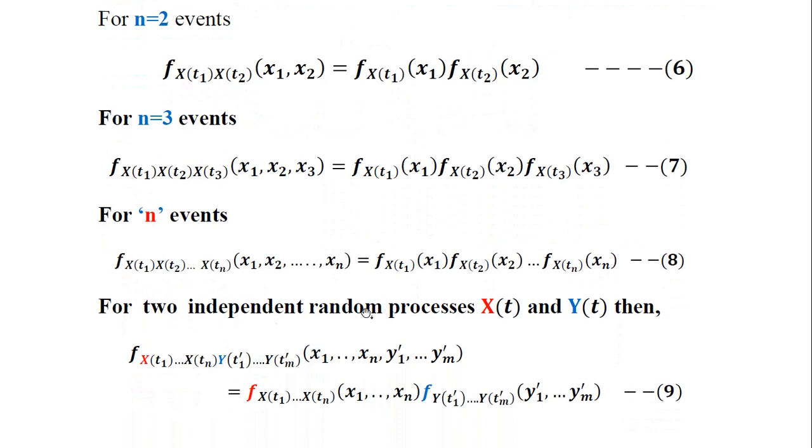So for two independent random processes x of t and y of t, we can write this PDF as f of x of t1, x of t2 until x of tn, along with y of t1 dash until y of tm dash, and the corresponding observations of x and y.